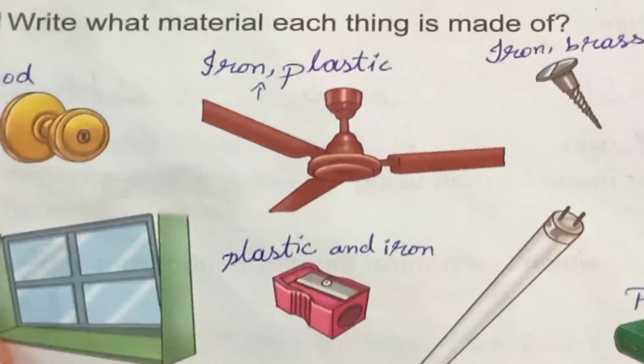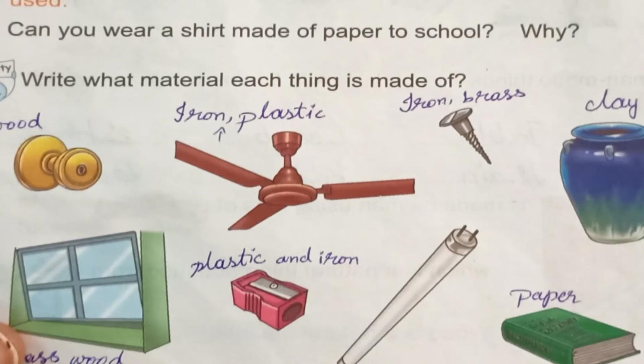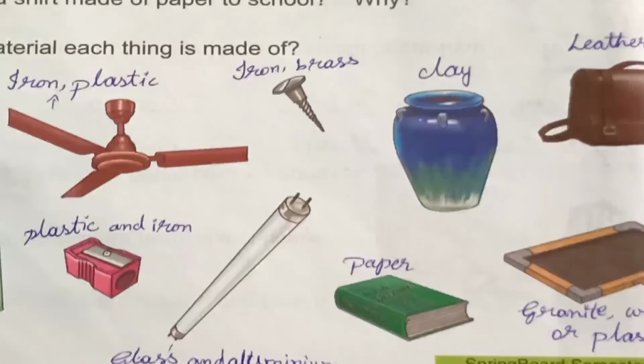And here you can see glass and wood. The window is made up of glass and wood. And the eraser, plastic and iron. Here you can see the tube light that is made up of glass and aluminium. And the book is made up of paper, granite, wood or plastic. The slate is made up of granite, wood or plastic.